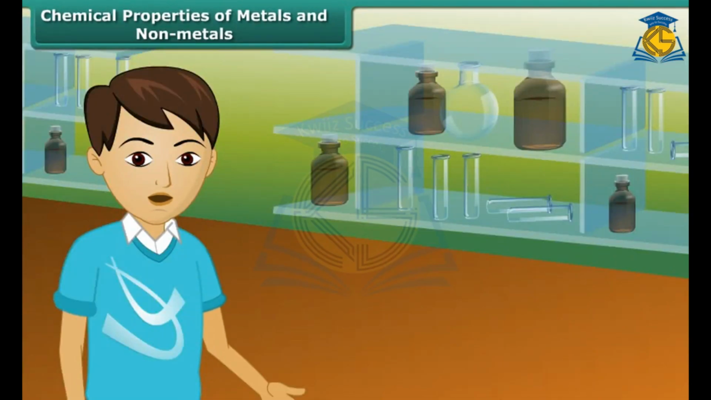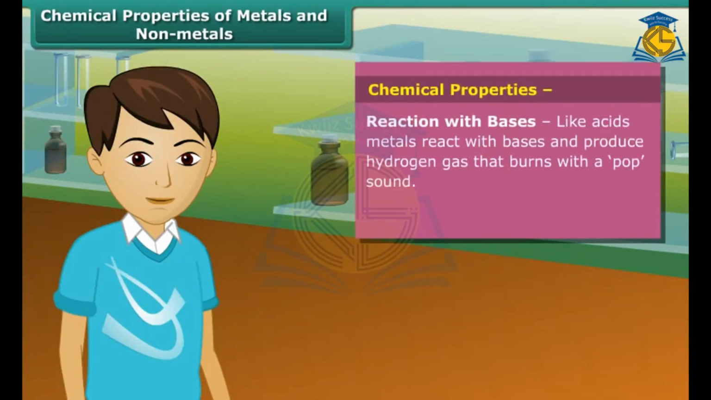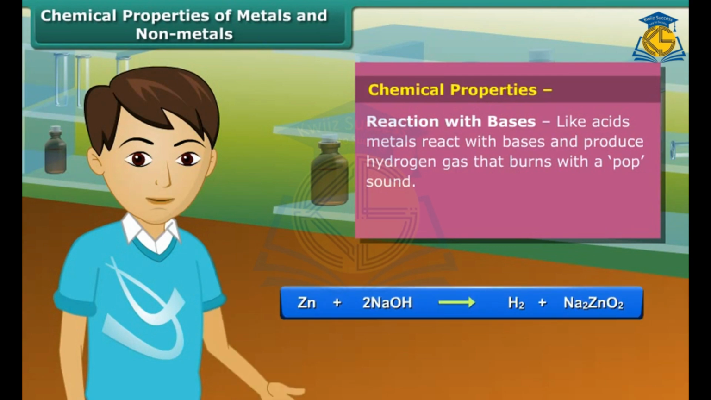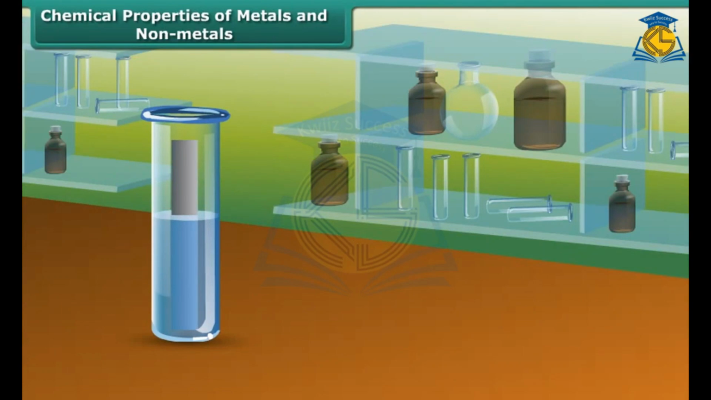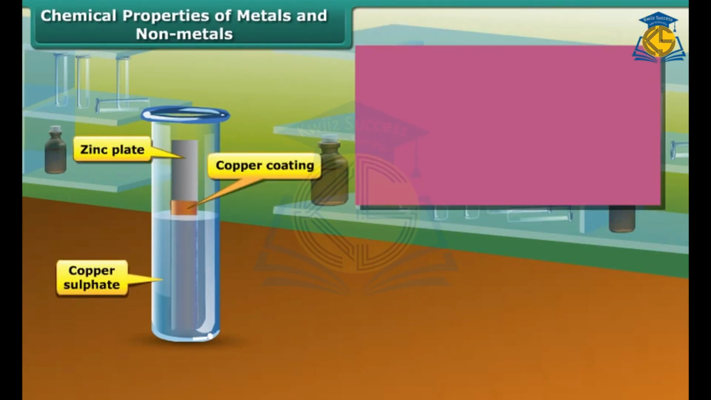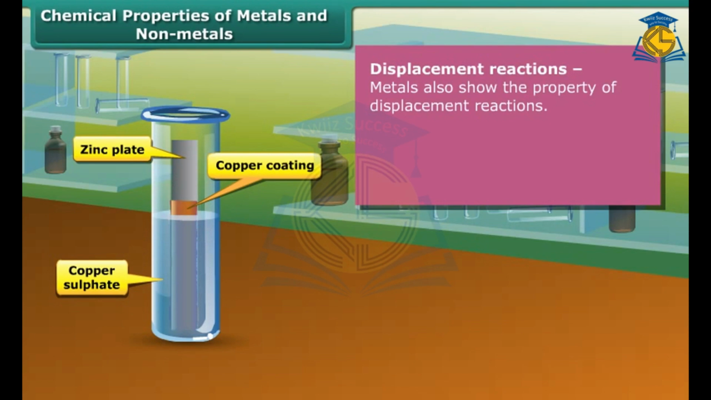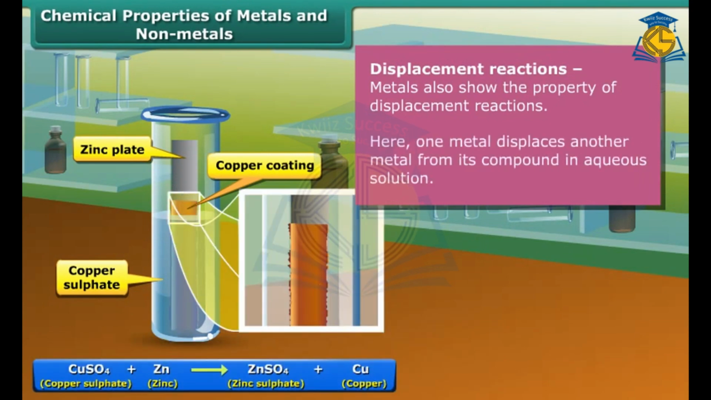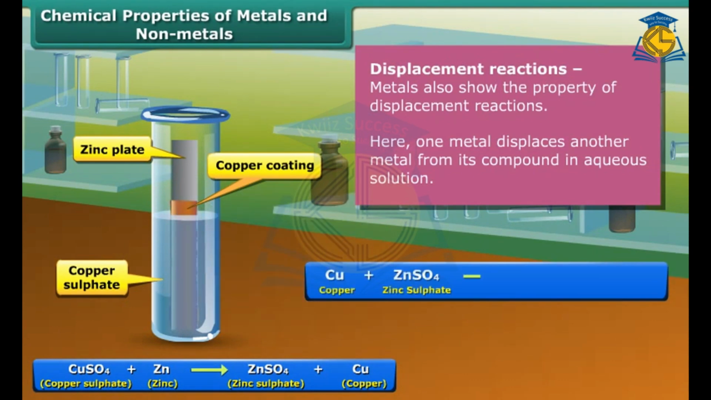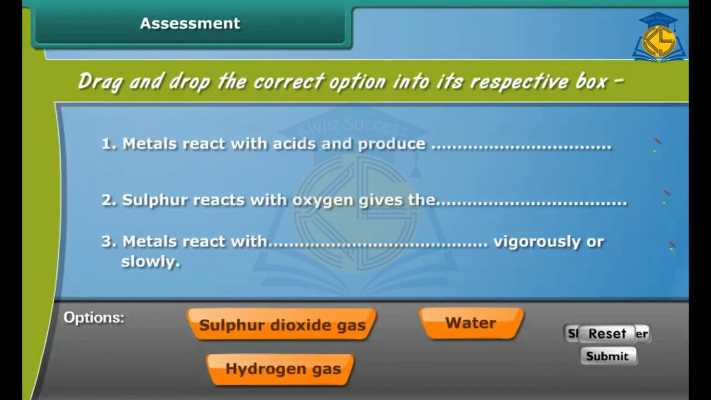Friends, you'll be surprised to know that like acids, metals also react with bases and produce hydrogen gas. Non-metals react with bases complexly. Besides these chemical reactions, metals also show the property of displacement reactions. We can see a displacement reaction here in which one metal is displacing another metal from its compound. Friends, let's check your understanding by this drag and drop activity.